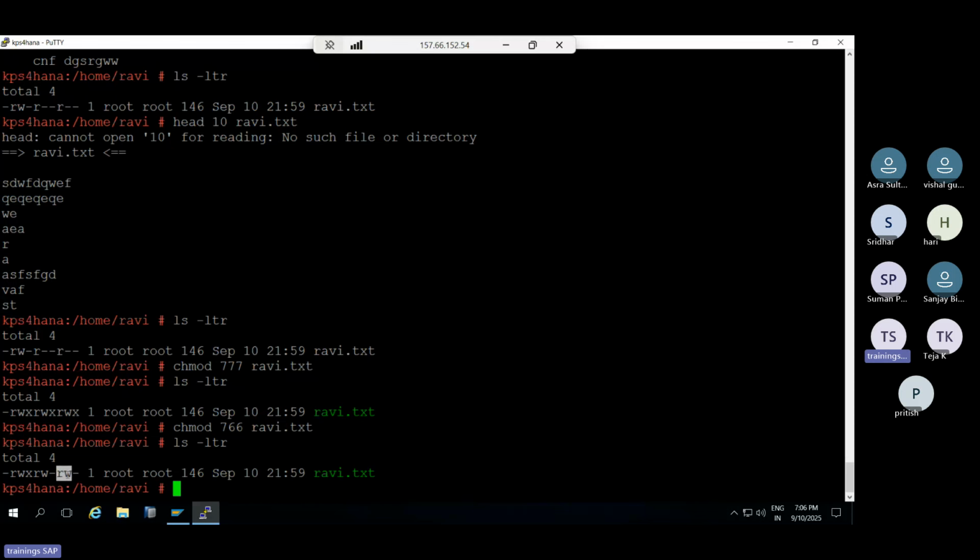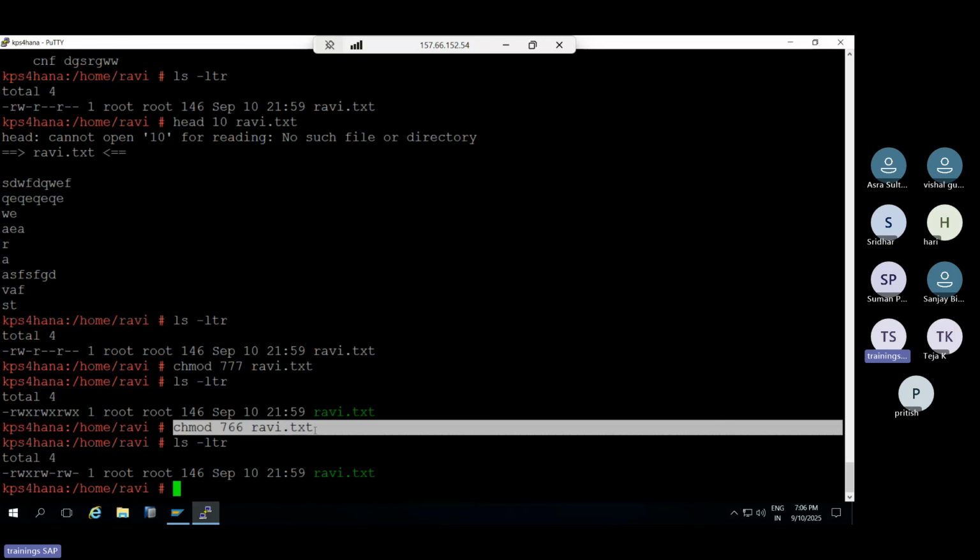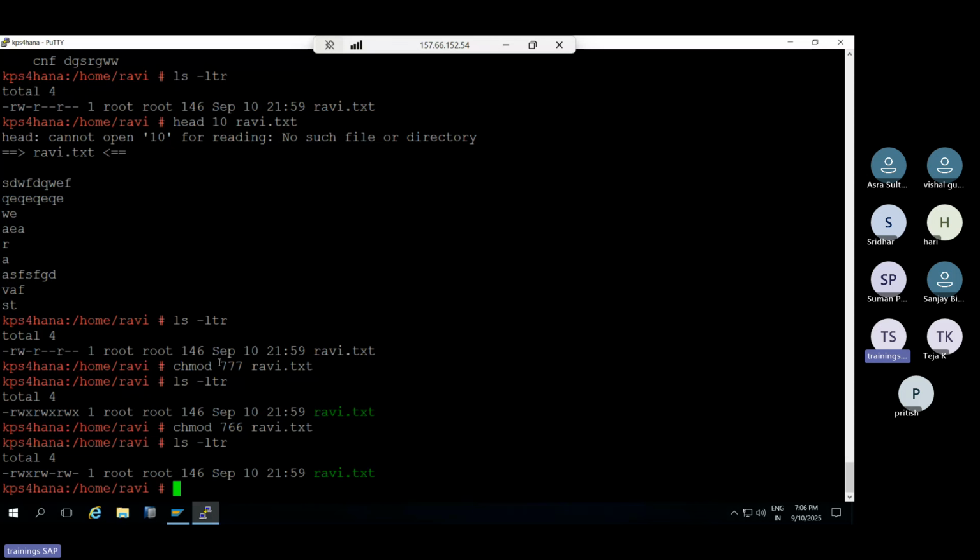Why? Because you split it like 7, 6, 6. So that is the command to give permissions. Just simply remember chmod to give permissions to users. That is an important thing.